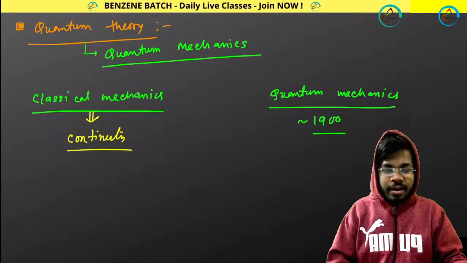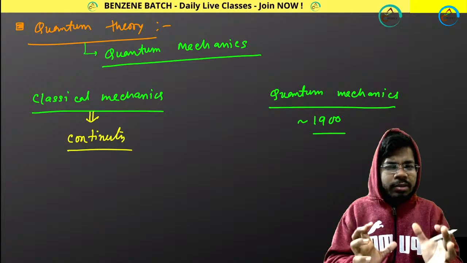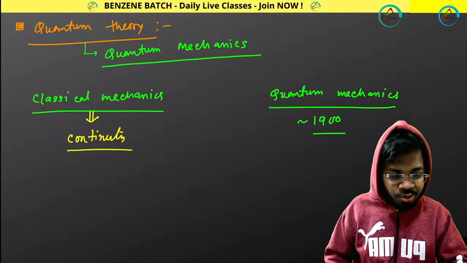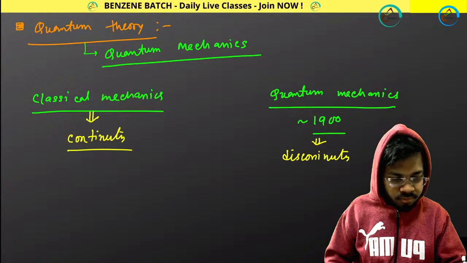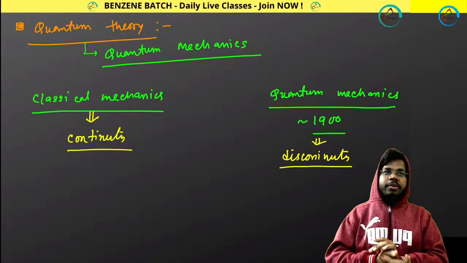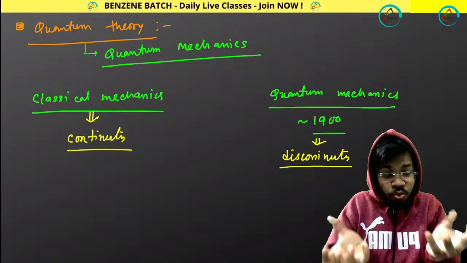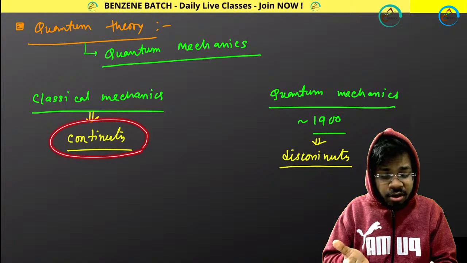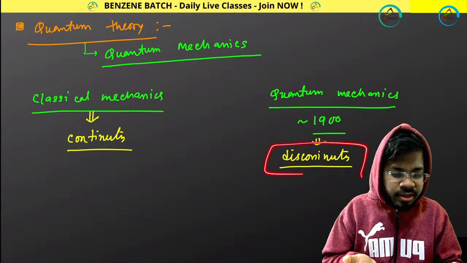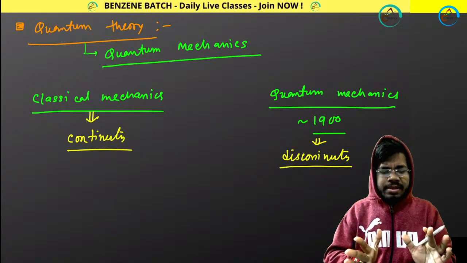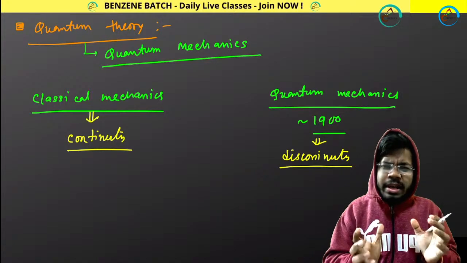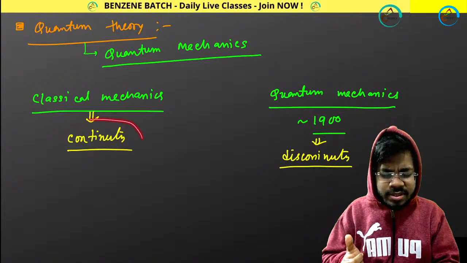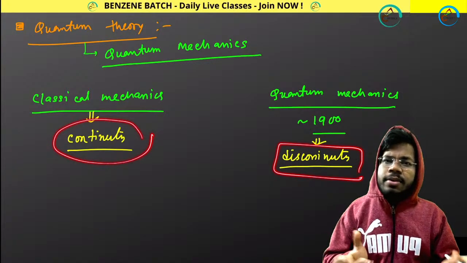Quantum particles or quantum objects don't show continuity, they actually show discontinuity, or discontinuous properties. You would ask me, what is continuity, what is discontinuity? Let me give you basic examples, then we'll do further study, and automatically you will understand what continuous nature and discontinuous nature mean.